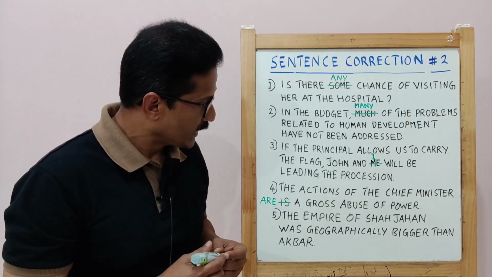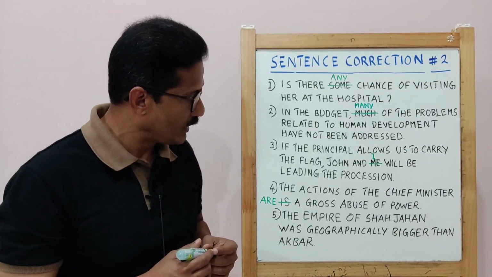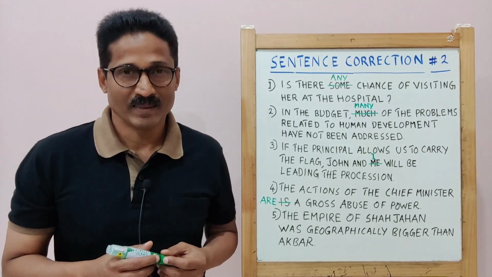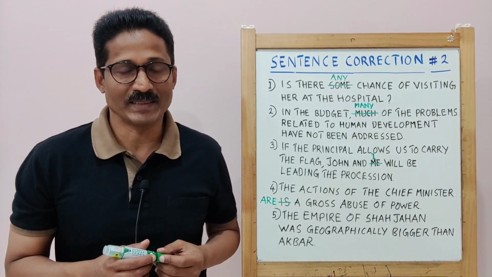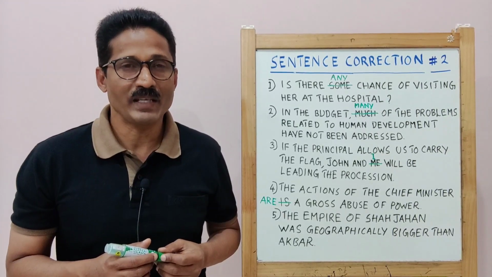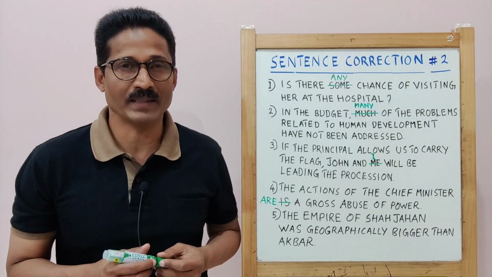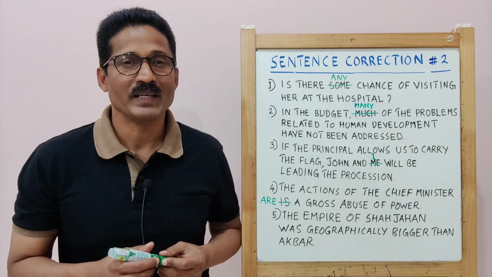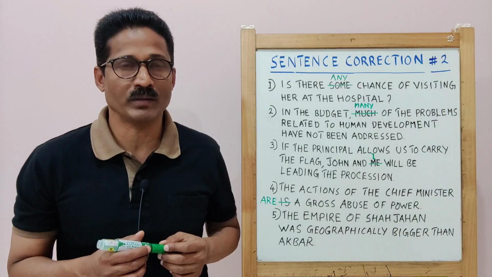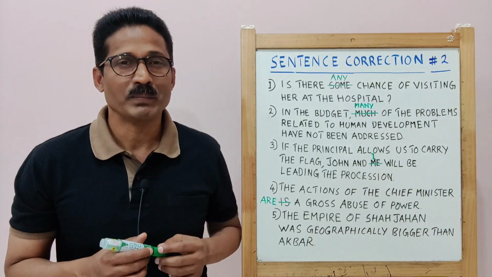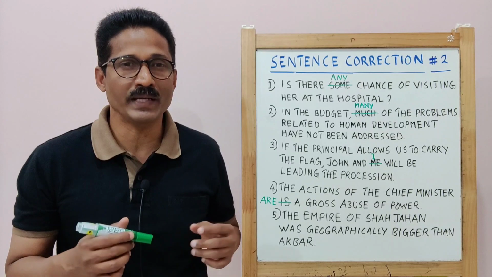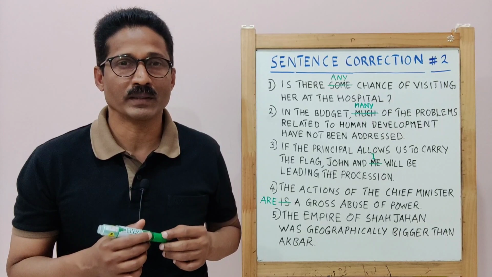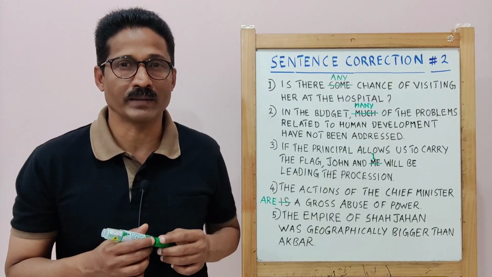Now let's move on to our next sentence. The empire of Shah Jahan was geographically bigger than Akbar. Where is the mistake in this sentence? This is a case of error in comparison. Here, the empire of Shah Jahan is being compared to the empire of Akbar, right? But this sentence conveys the meaning that the Shah Jahan's empire is compared with Akbar, not his empire.